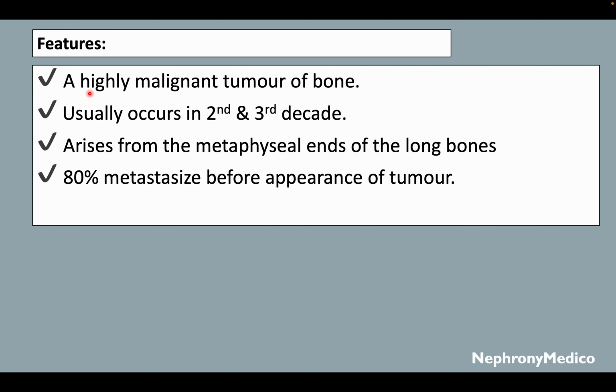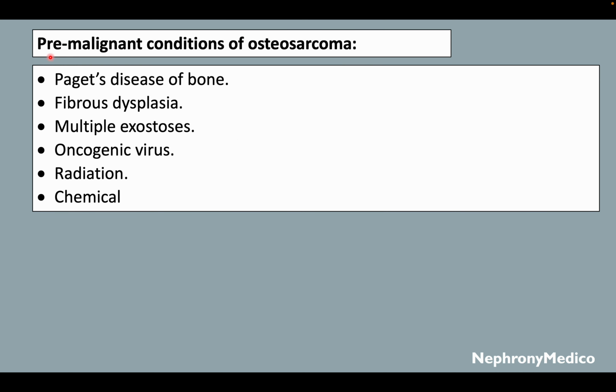Now, features. A highly malignant tumor of the bone, it usually occurs in the second and third decade, and it arises from the metaphyseal ends of the long bones, and 80% metastasize before the appearance of the tumor. Now, pre-malignant conditions of osteosarcoma: Paget's disease of bone, fibrous dysplasia, multiple exostosis, oncogenic virus, radiation and chemicals.